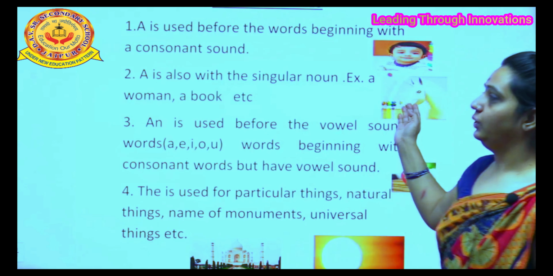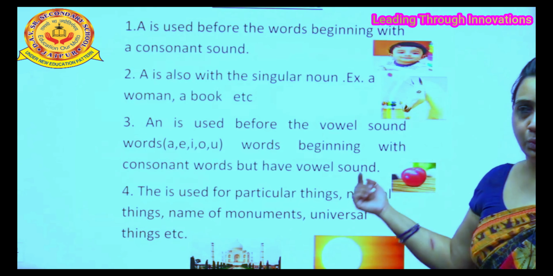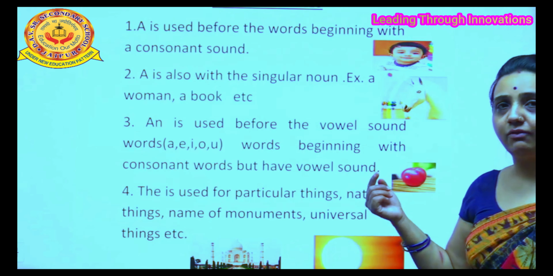There is a unicorn. Unicorn is a word that starts with U, and U is a vowel, but the sound that comes is a consonant sound. Unicorn, unicorn, the Y sound is coming, so it is a consonant sound. So we use a unicorn, not an unicorn. Same, an is used before words with a vowel sound.